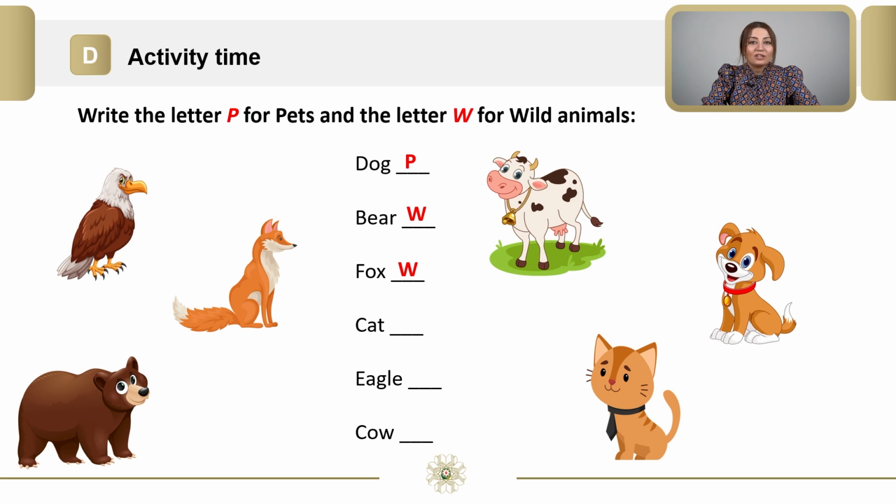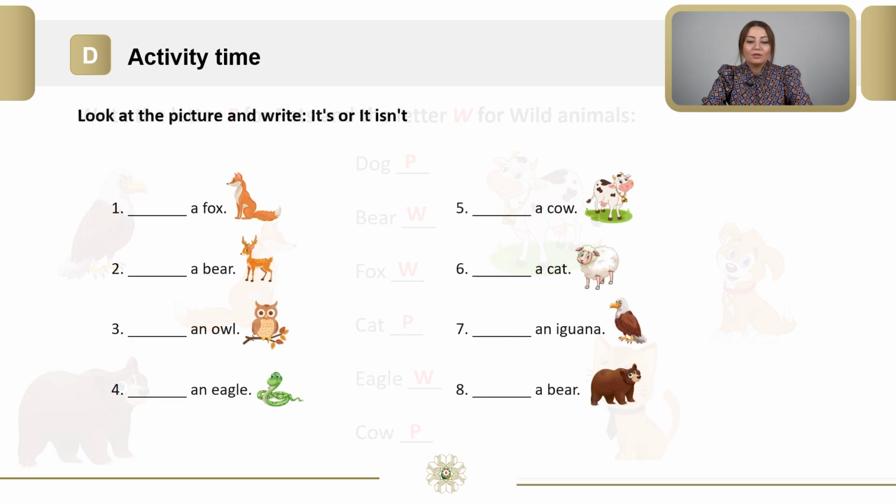The next word is a cat. Is it a wild animal or a pet? Yes, it's a pet. The next word is an eagle. Eagle is also wild animal. Cow. Cow is also pet. Well done, dear students. Look at the picture and write it's or it isn't.